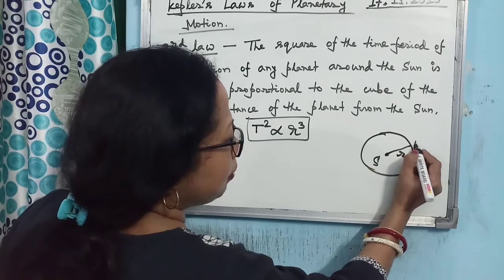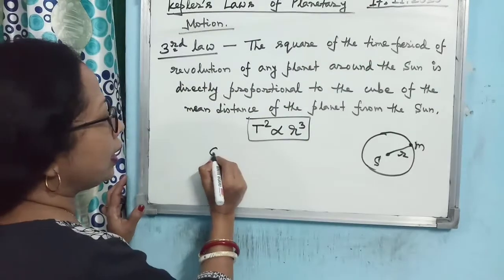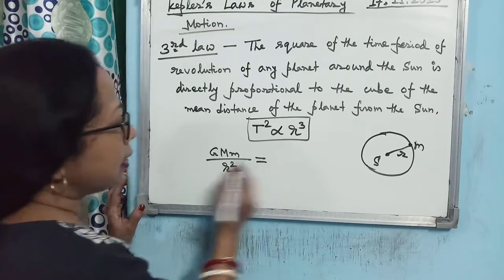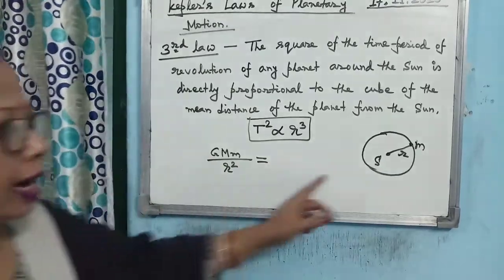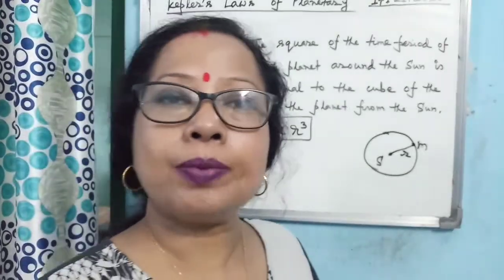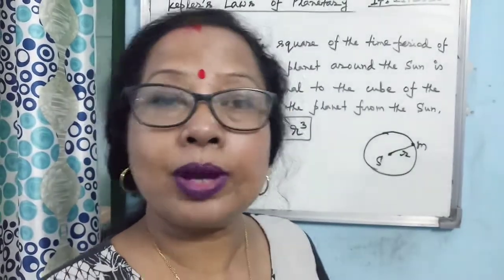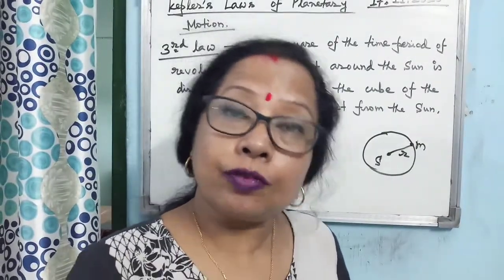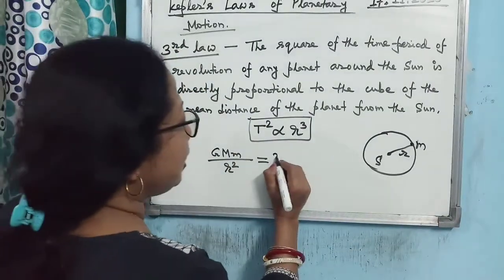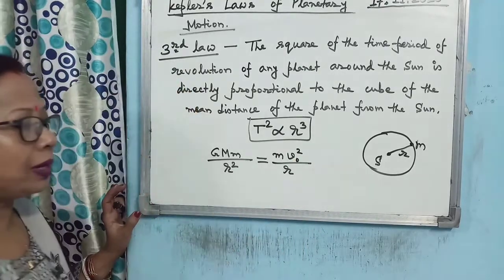Here is the planet. So let us consider this is the mass of the planet. So you can write down the gravitational force between the sun and the planet, GMm by r square, where r is the mean distance. Why is it called mean distance? Because actually the orbit is an elliptical orbit, but we have not taken it as elliptical. We have taken the mean distance of the planet from the sun and we have considered it as a circular orbit. And then if you apply the concept that gravitational force is equal to the centripetal force,